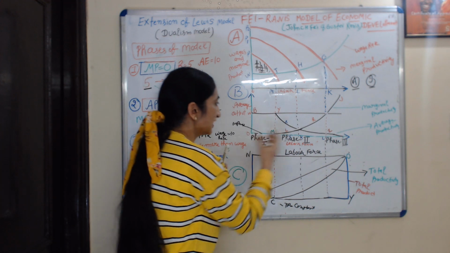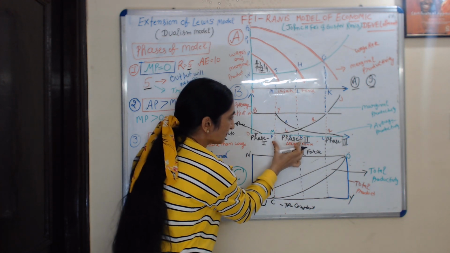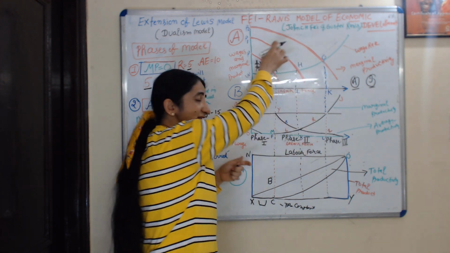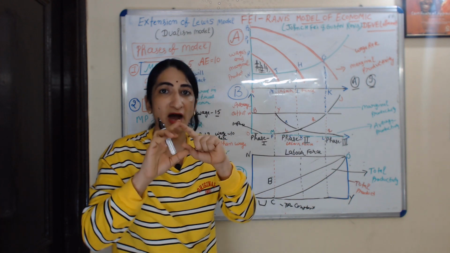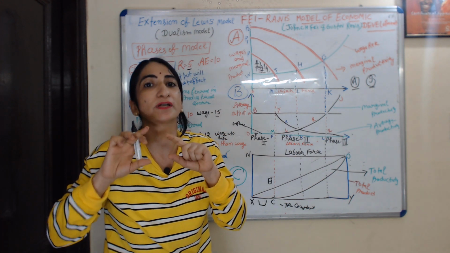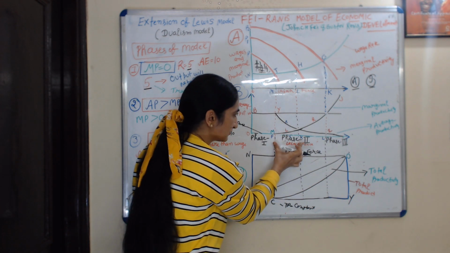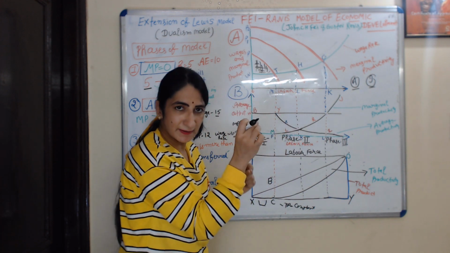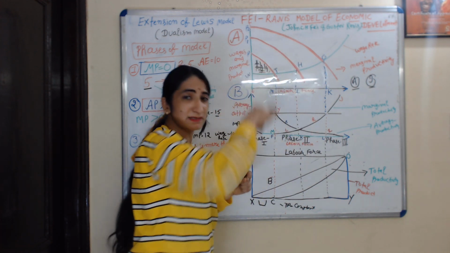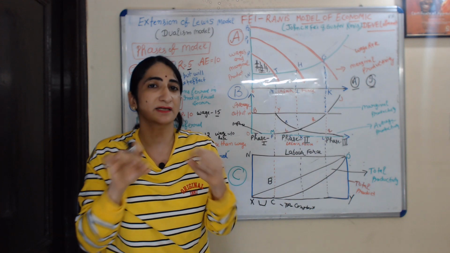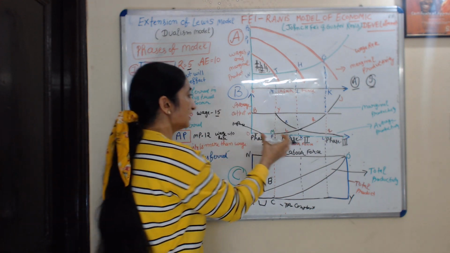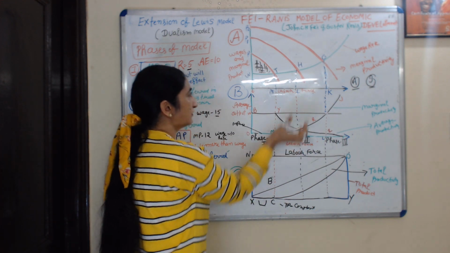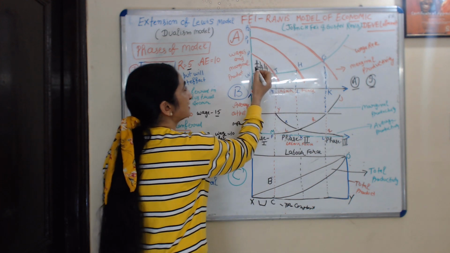So if we transfer this PK amount of labor from the agriculture sector to the industrial sector, our output in the agriculture sector will not be affected.